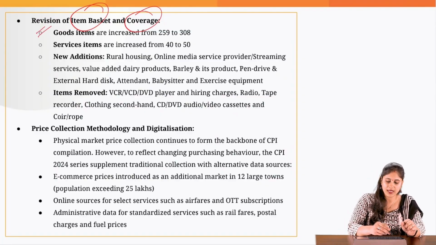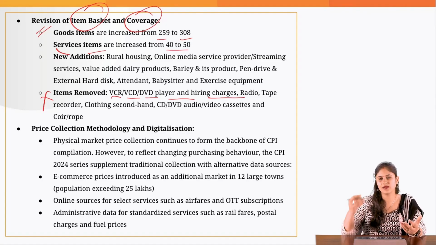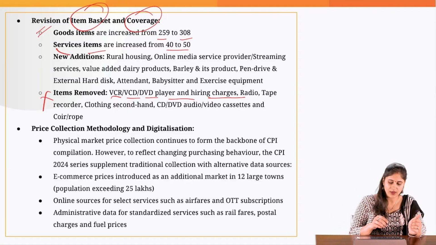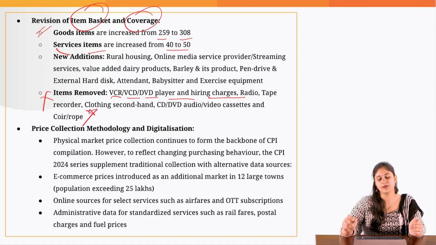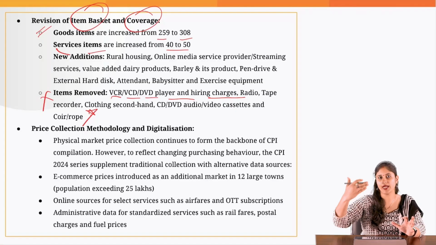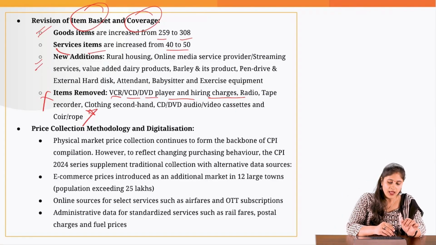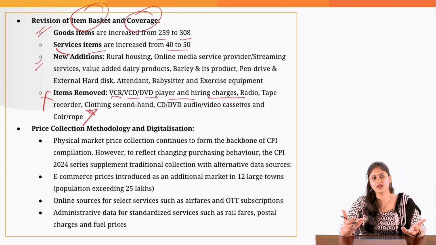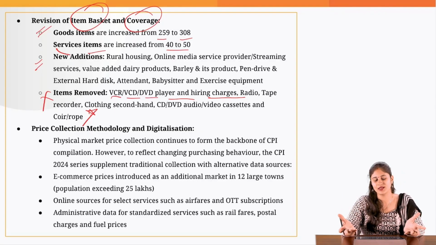So the number of goods being covered has increased, services covered have also increased, and we have eliminated certain items, for example VCR, CVD, DVD players, hiring charges, etc., which are not that much consumed by today's consumers. Okay, so this has been removed. You can get a prelims question on which items have been removed and which have been added. There you can apply common sense also. You know whether this item is consumed by you, being a new generation, or not.